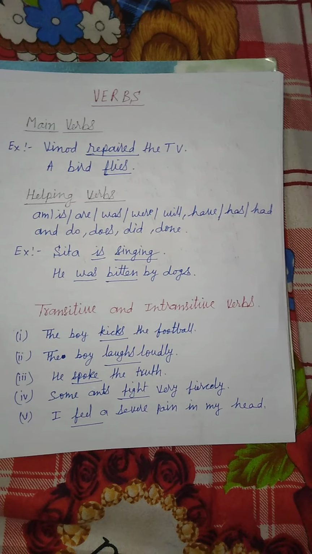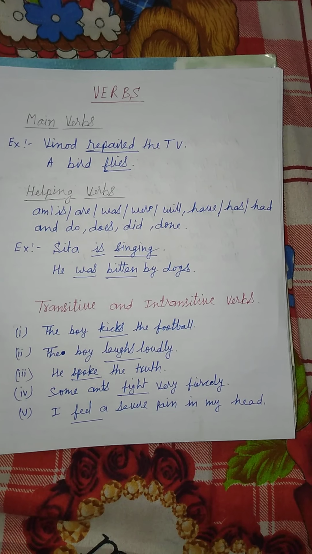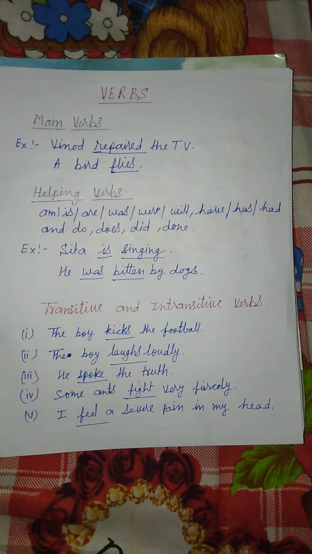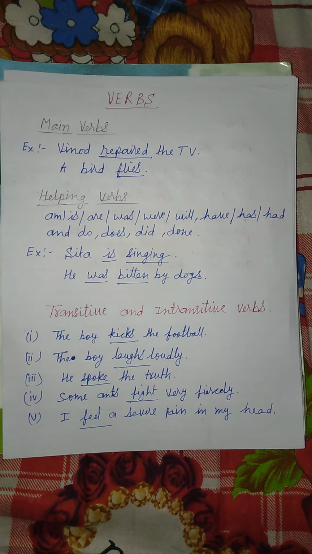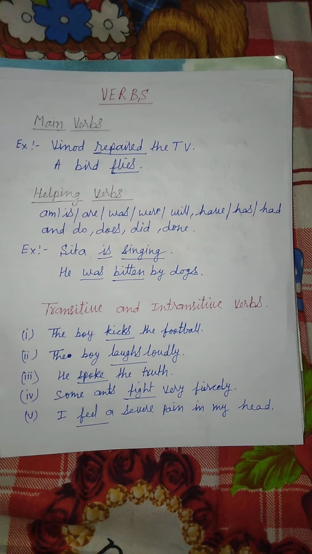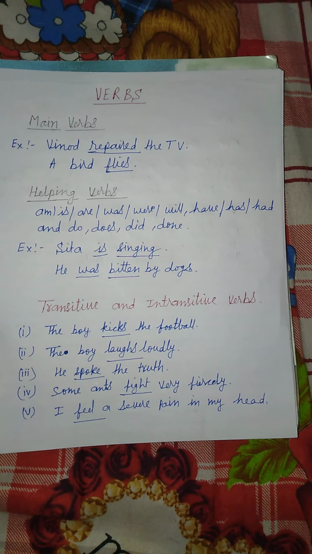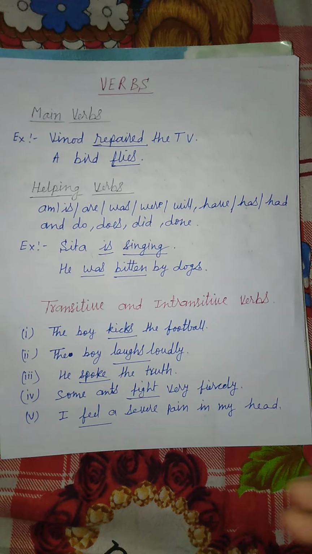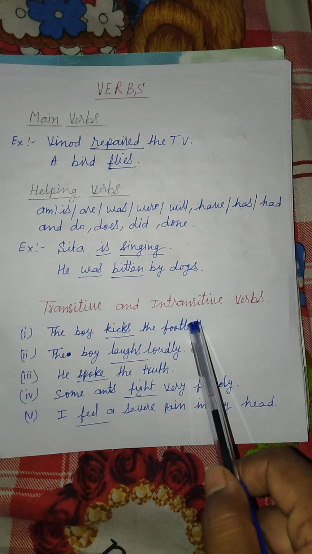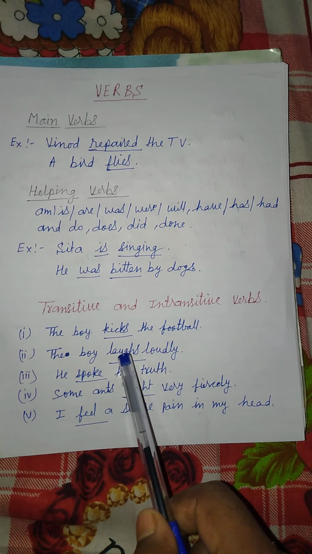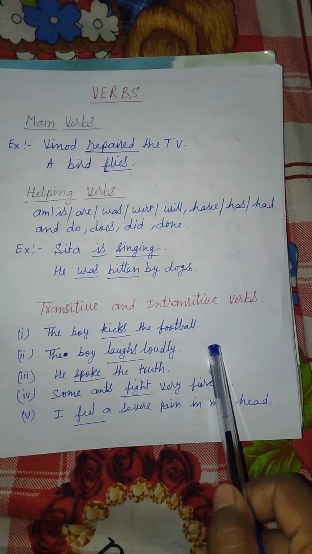So in very simple language, we can define a transitive verb as a verb which has an object, and an intransitive verb as a verb which does not have an object. So we can see in the example, the verb kicks has an object, football, that is why it is transitive. The verb laughs does not have an object, that is why it is an intransitive verb.